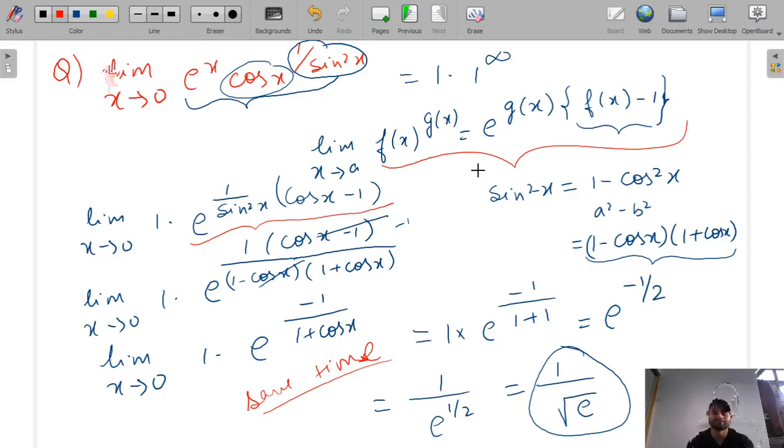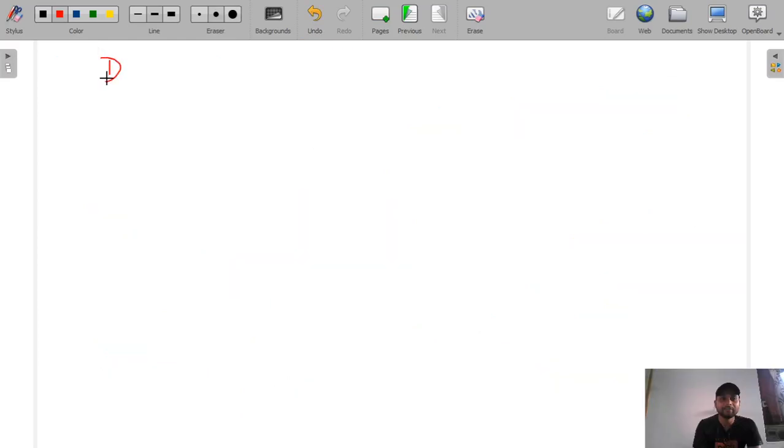Done with limits. Now we will study the differentiability of a function.